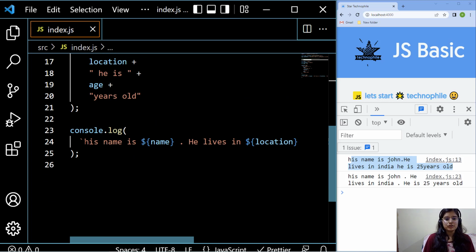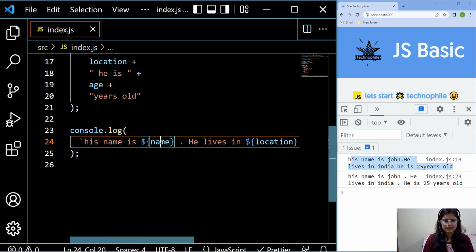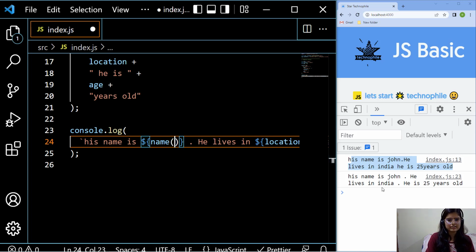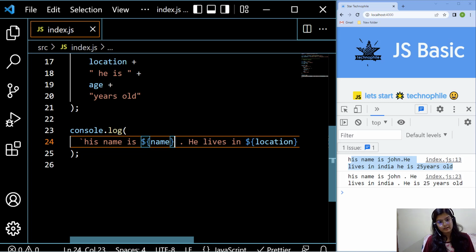Okay, so you can write anything inside it. Anything means if the name is my function, this is going to execute the function. It is not a function right now, so we are going to discuss a lot more detail in a future video as well regarding it. But this is a very powerful operator. You can assume it right now.